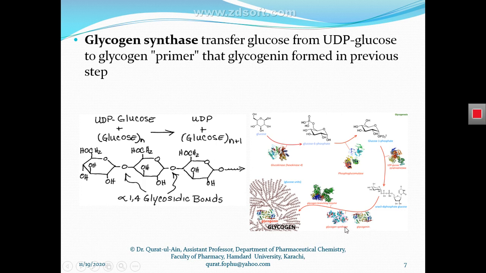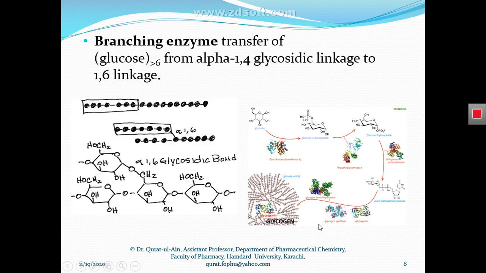After that, the glycogen branching enzyme catalyzes the formation of branches, or catalyzes the transfer of a glucose unit, or a short chain of glucose units, onto the previously existing store of glycogen.